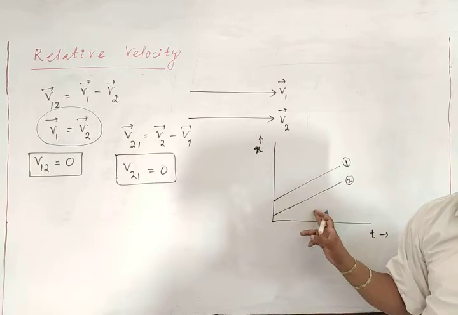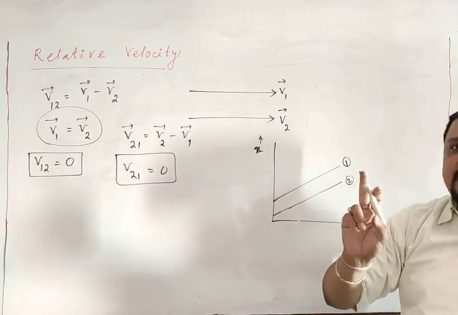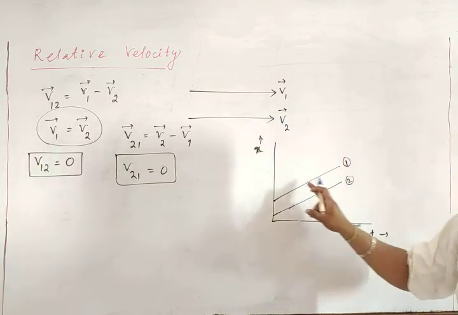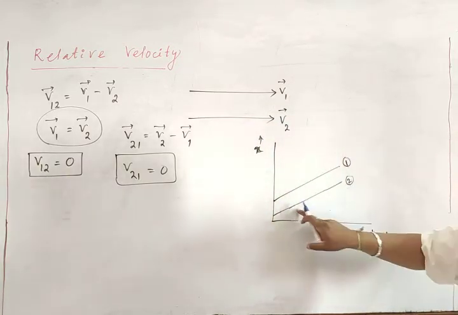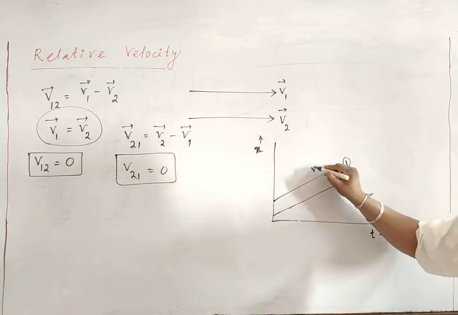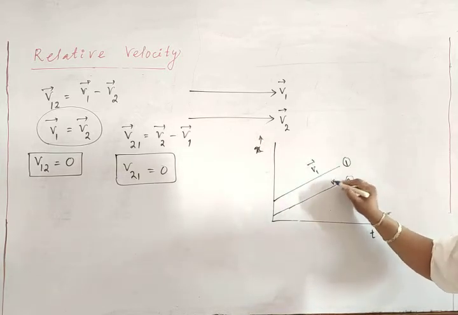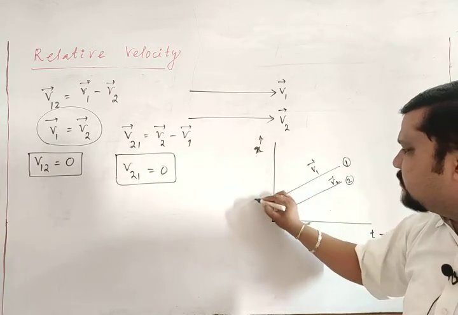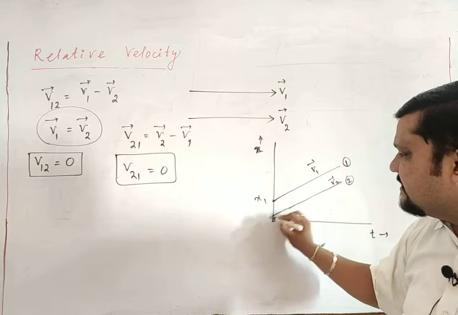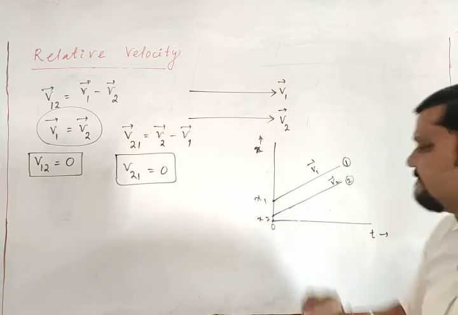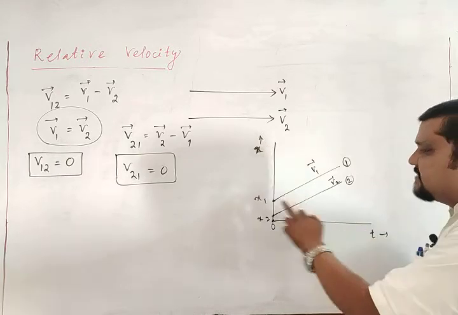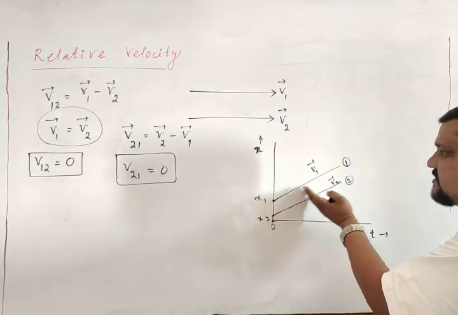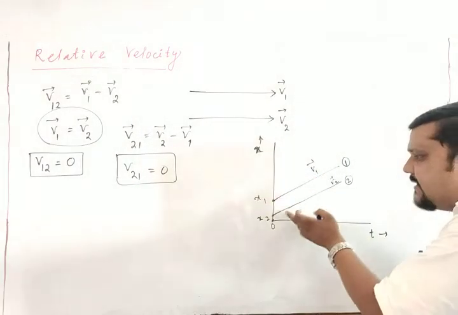This is the position-time graph. We already know that the slope of the position-time graph gives you the velocity. So this one is moving with velocity v1, and this one with velocity v2. Let the first body start from position x1 and the second body from position x2, with this as the origin. At time t equal to 0, the position of 1 is at x1 and the position of 2 is at x2. As time passes, the position increases for both objects.